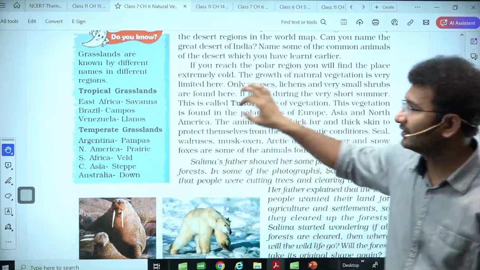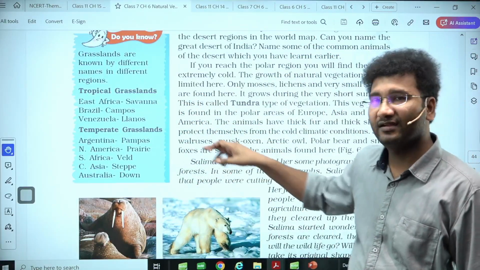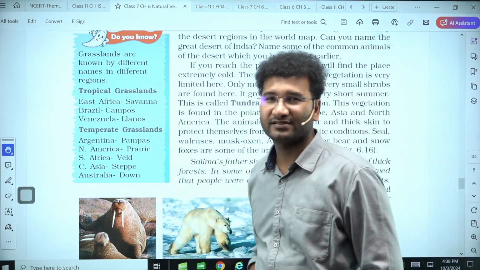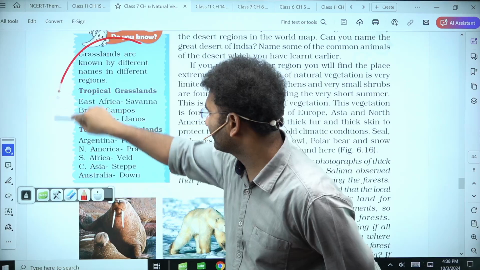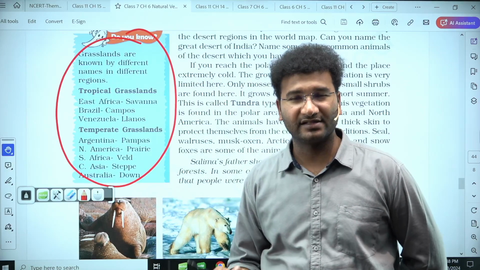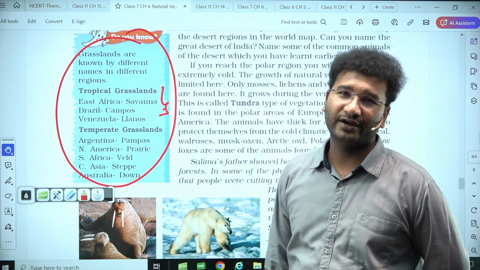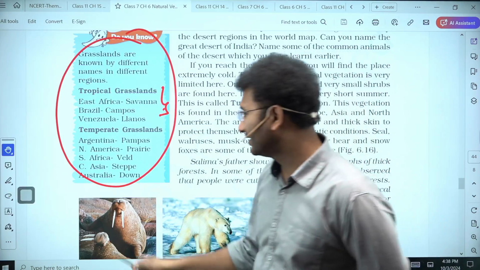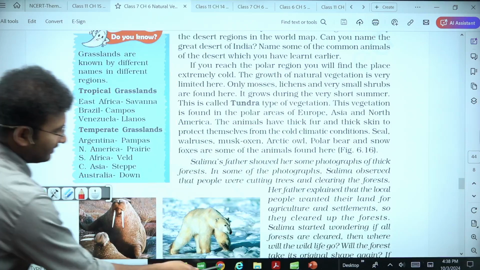Look here, there are some names that are given to your grasslands. These names are tropical grasslands and temperate grasslands. These names can sometimes be directly asked in the examination. Right? Tropical grasslands and temperate grasslands, they can be asked in the examination. So when you look into these tropical grasslands, these are present in areas of the tropical areas, right? Let me show you where exactly are they present.